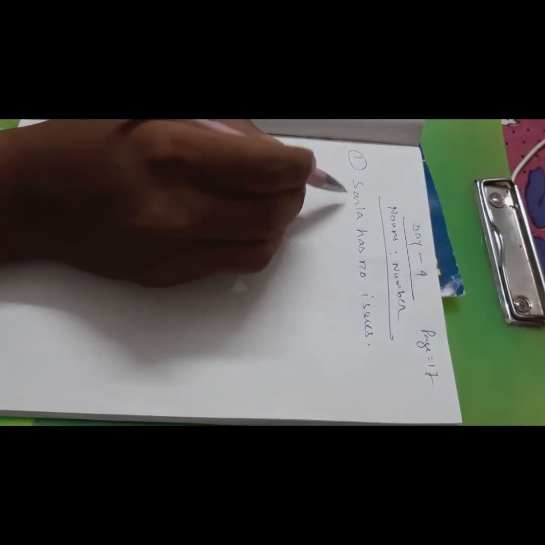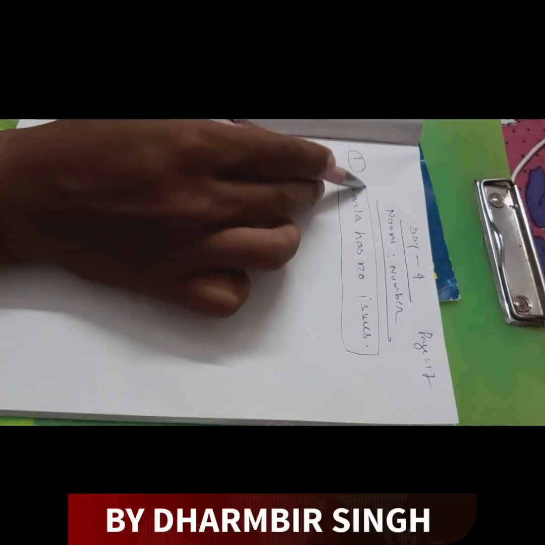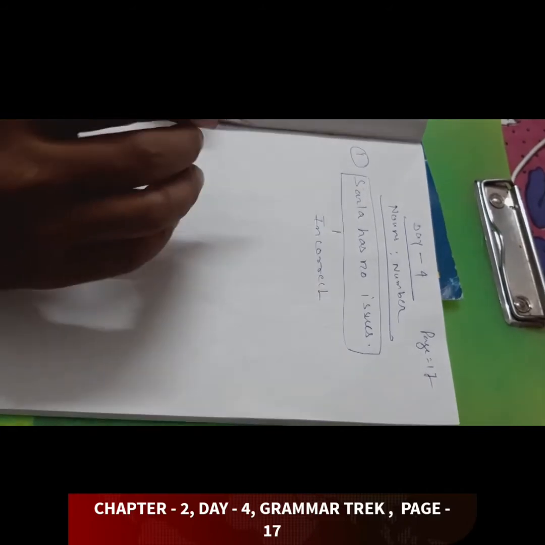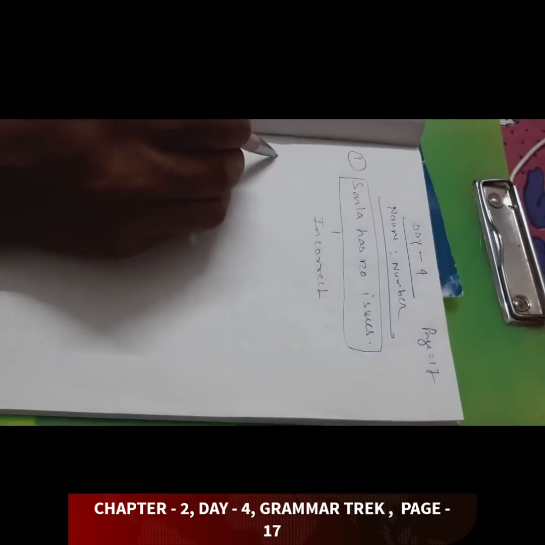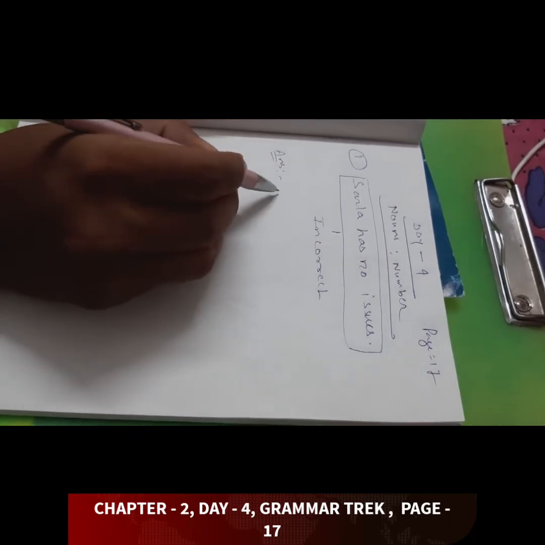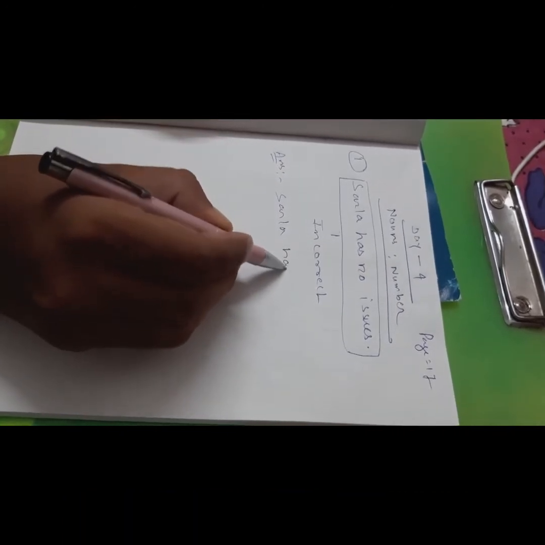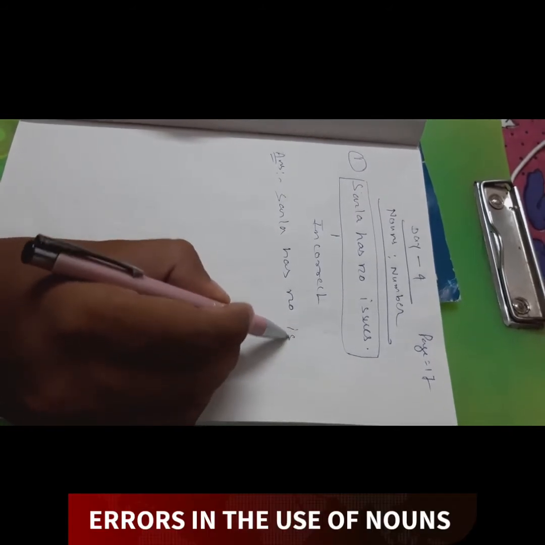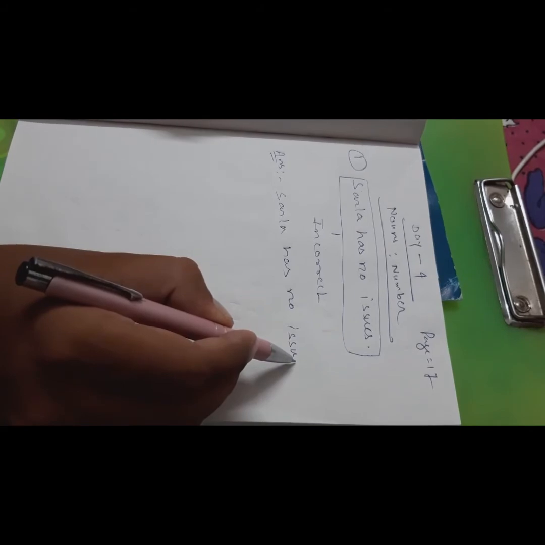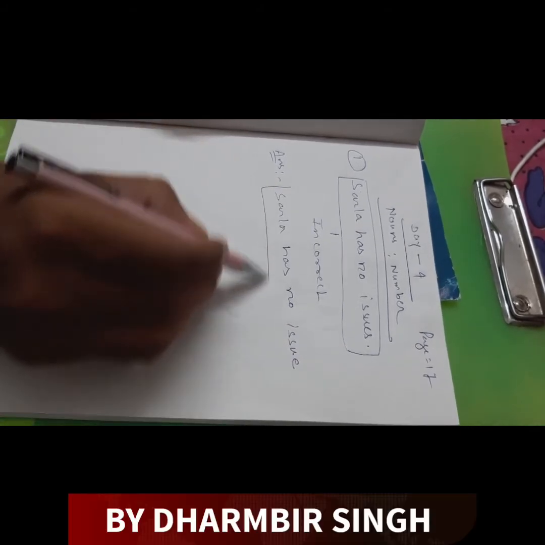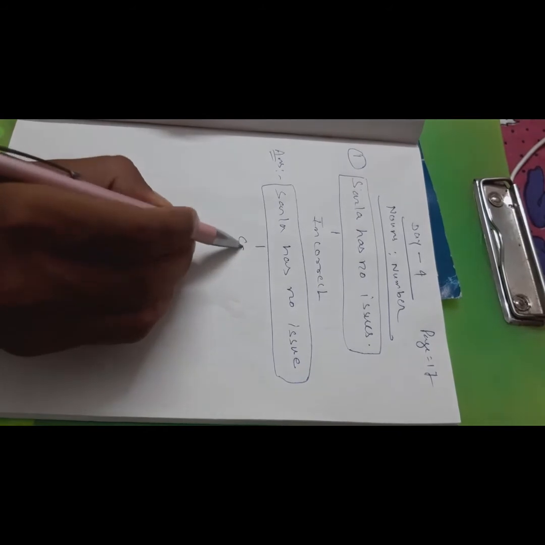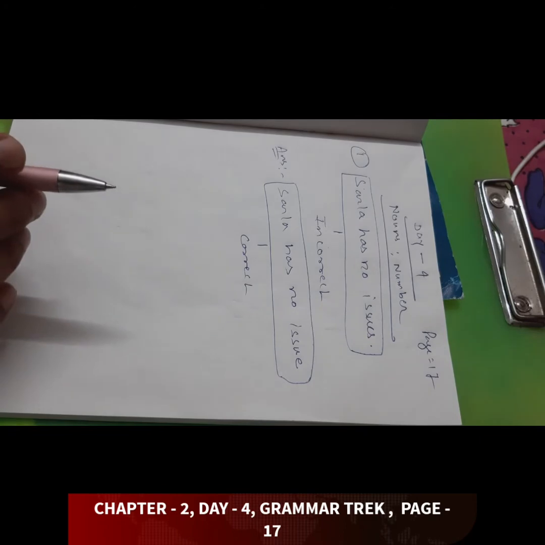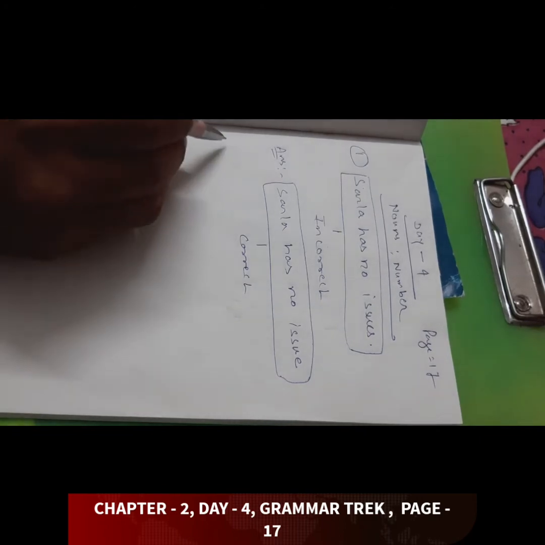It is incorrect. Correct answer? Sarla has no issue. This is correct. Clear? Sarla has no issue. Understood? Second example.